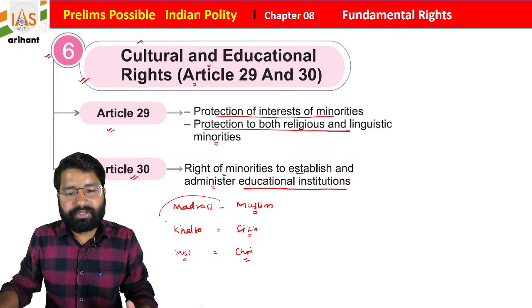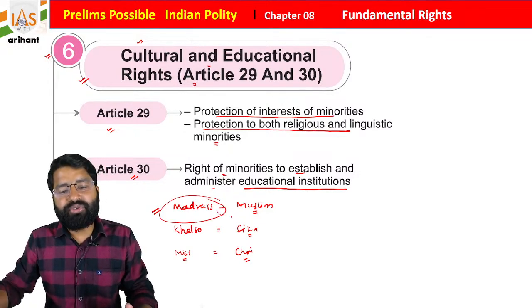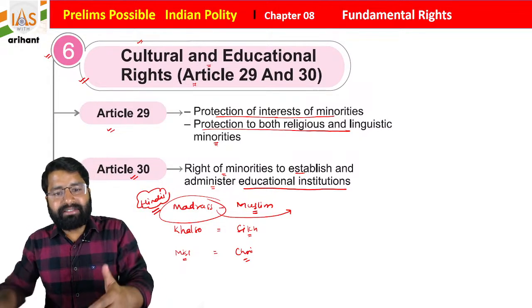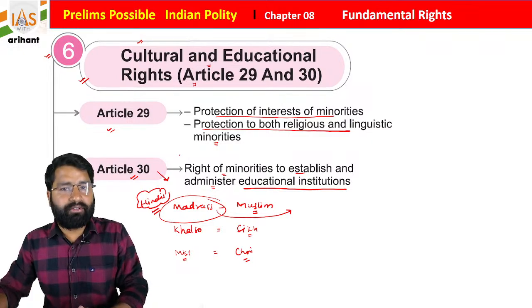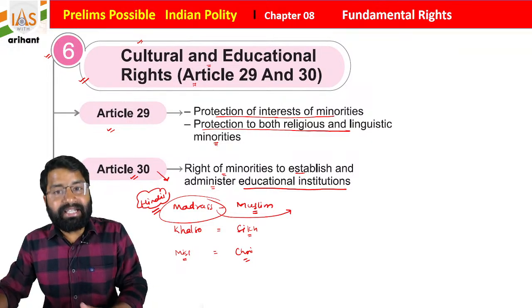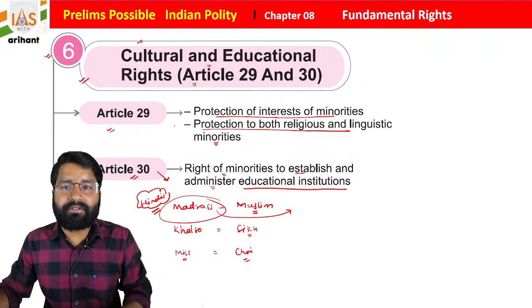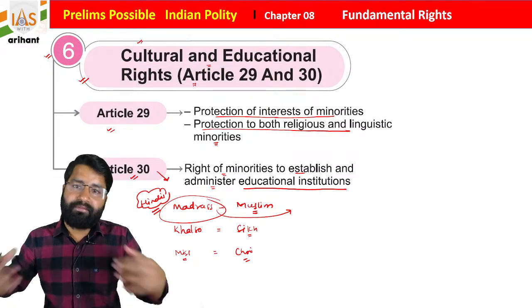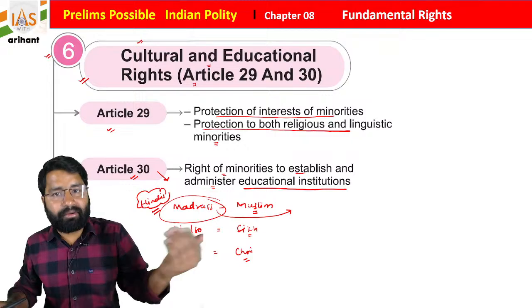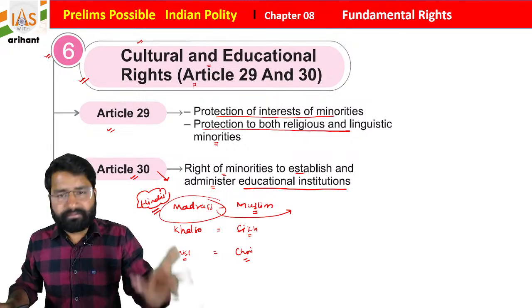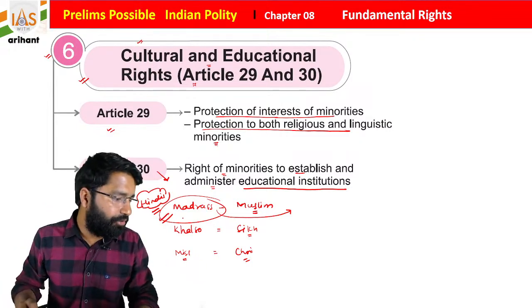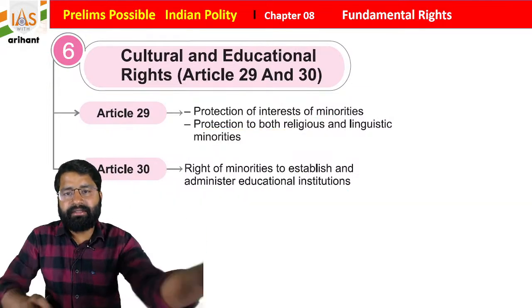But let's suppose in a madrasa they are going to teach religion, and some Hindu or any other caste students take admission in madrasas. Since it is created under Article 30 of the Indian Constitution, it is a part of the minority. So Article 25 is not going to be imposed there, or you can say Article 28 is not going to be imposed there. If you are Hindu, and they are following something, you can't deny that you are not going to take part in this religious instruction, because as you took admission in the minority college, you have to follow the same. I hope you are all getting it. So these are some simple facts that you need to follow.